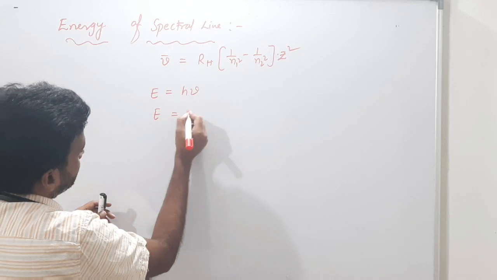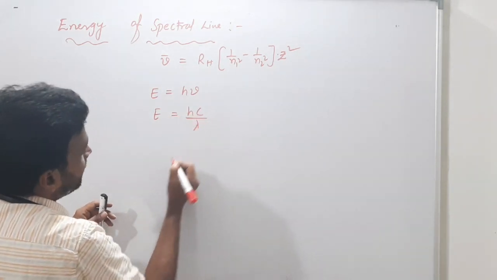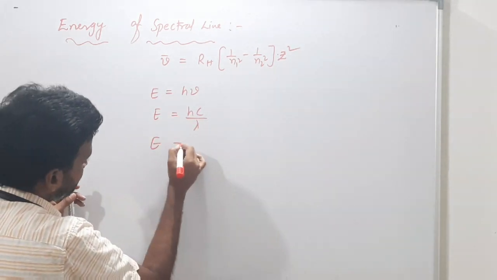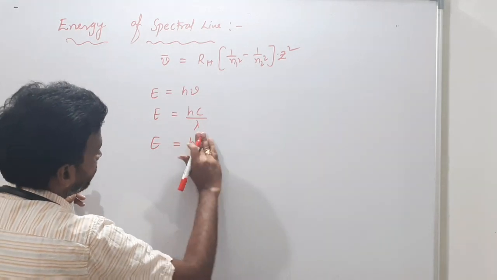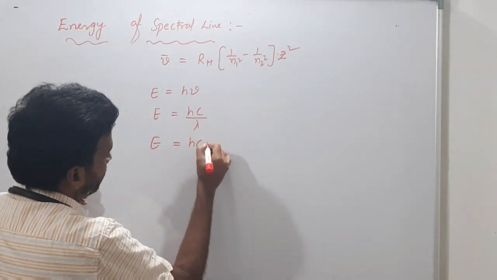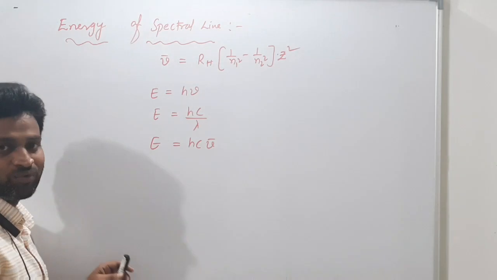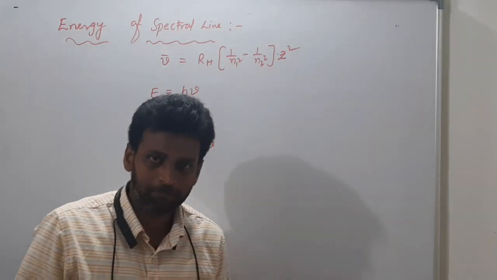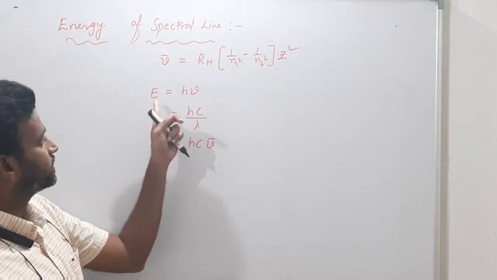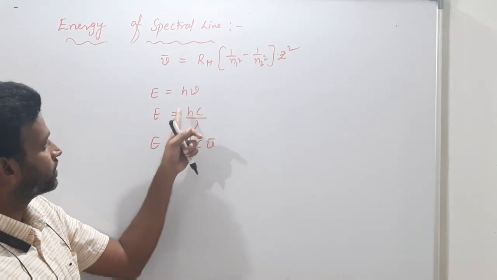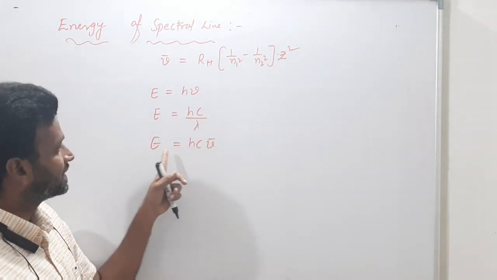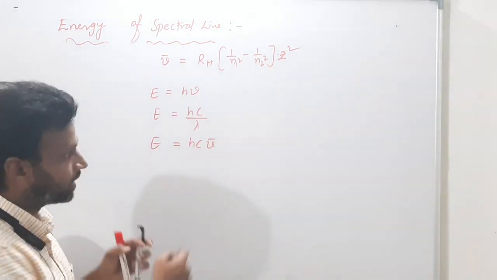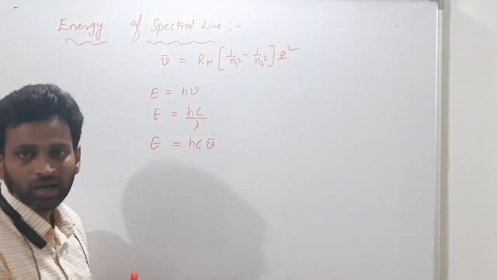What is another energy formula? Hc by lambda. And another? Hc nu bar. Don't feel bored, I am revising all formulas, which actually helps you. Energy E is equal to h nu, E is equal to hc by lambda, E is equal to hc nu bar. Why? Because 1 by lambda is nu bar.